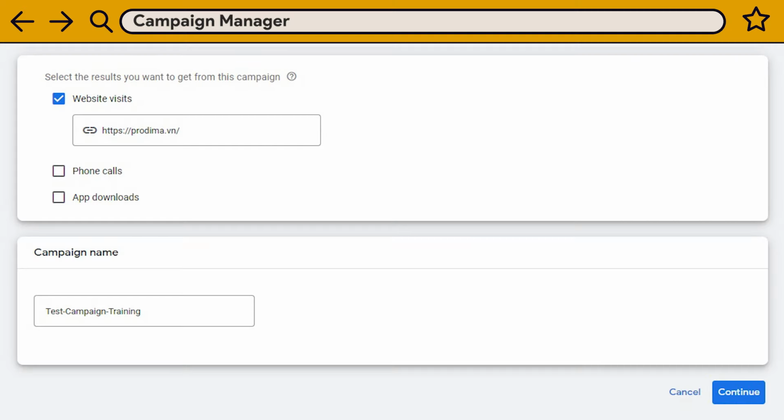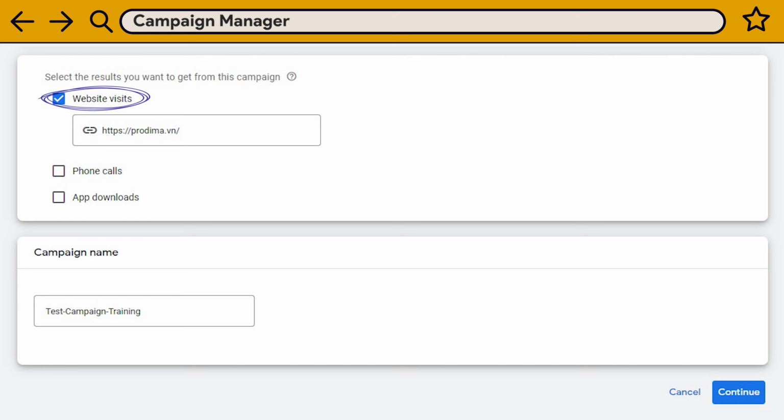step-by-step guide. Let's get started with Google Ads Search, that uses the power of keywords on the Google search engine results page. After you select the search kind of Google Ads, the Campaign Manager asks you to confirm if your goal is to bring online users to your website, get phone calls, or app downloads.